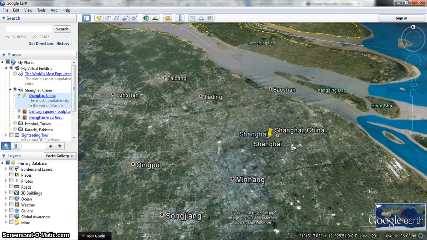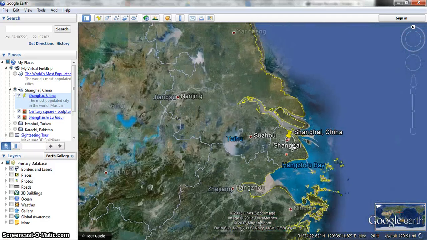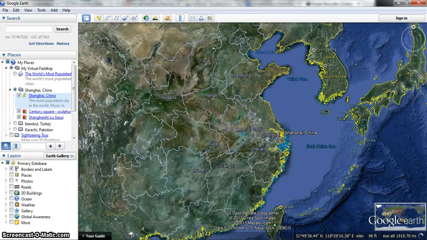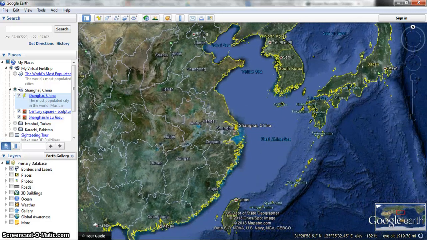Very good. So let's take a step back and just have a quick wrap up of Shanghai. So we've talked about the importance of water to Shanghai, and you might see that water becomes a huge influence to other cities that we'll look at as well. What then would happen if, hypothetically, the East China Sea, this area all within here, were to for some reason dry up or become so shallow that boats couldn't get in and out of it? What do you think that would do to the city of Shanghai? What impact would that have?